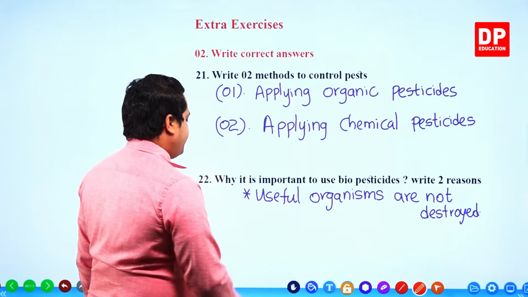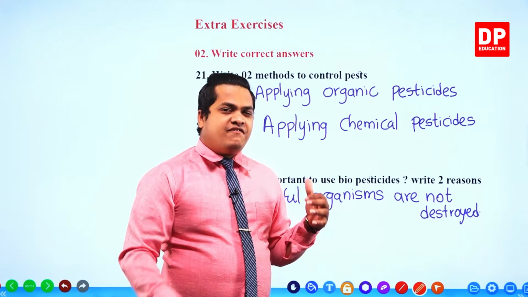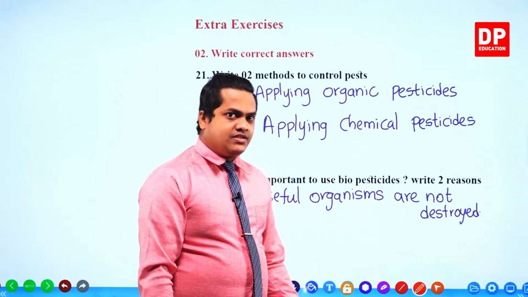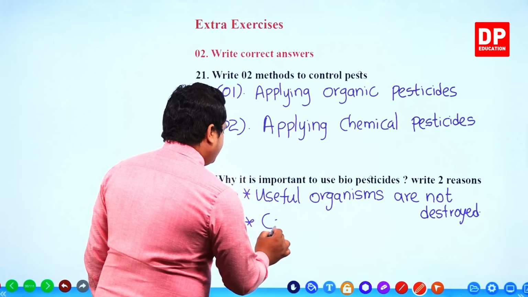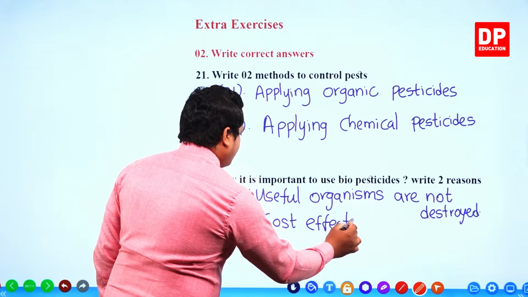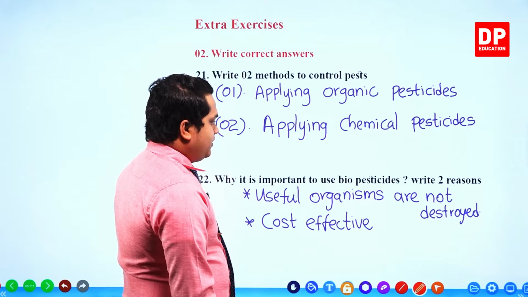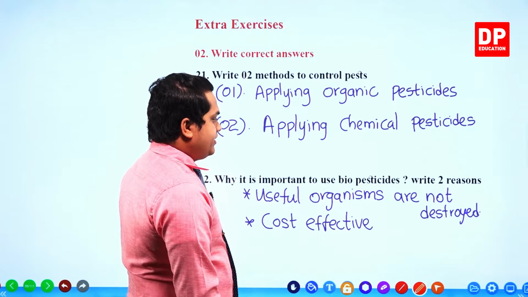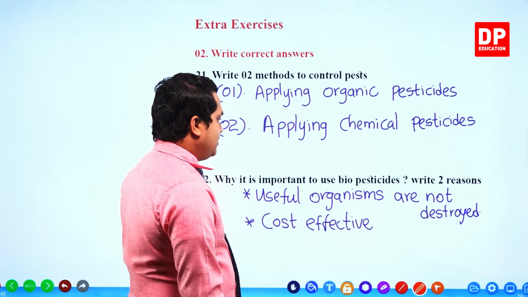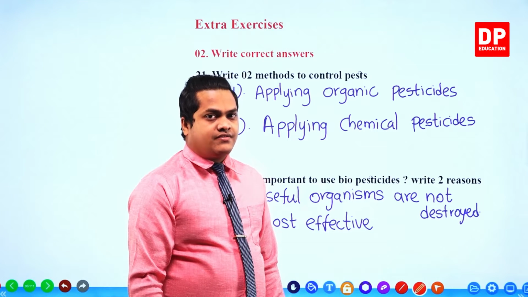That is number 1. Then I told you that using these organisms is very much cost effective. Then the second one would be cost effective. So useful organisms are not getting destroyed, that's the first and foremost thing. And the second one is using these biopesticides will save you a lot of money. So it is cost effective.